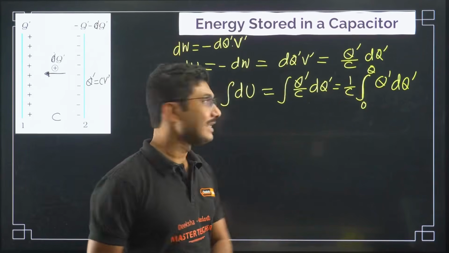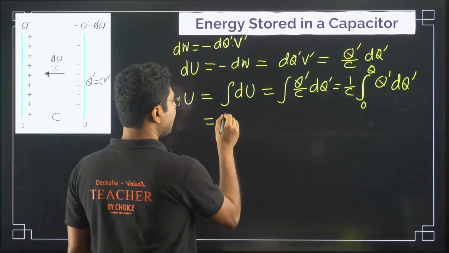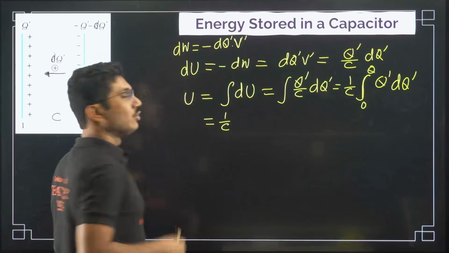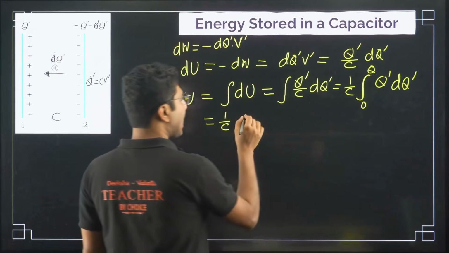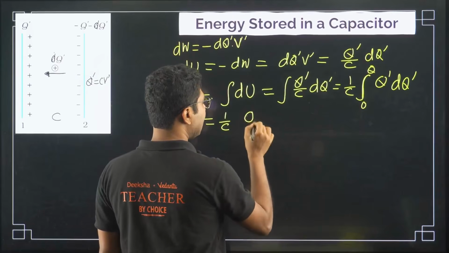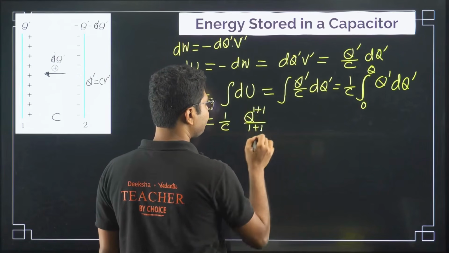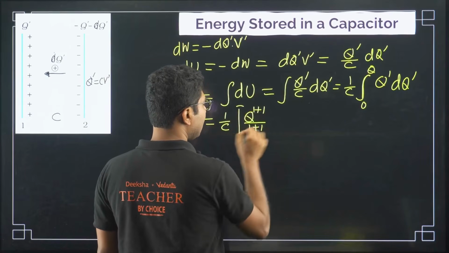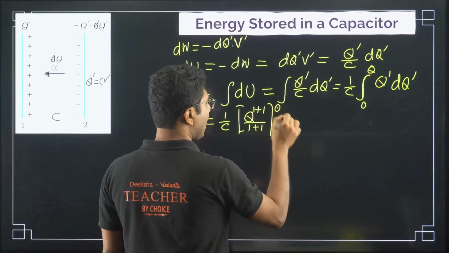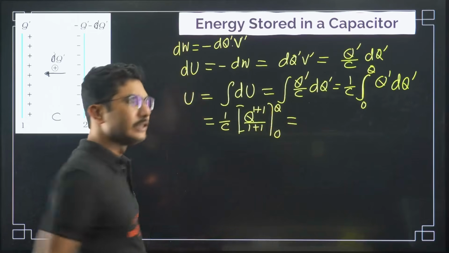In case of x dx, those who know integration can write it in one line. Those who don't know integration yet, I am telling you the value is basically q to the power 1 plus 1 divided by 1 plus 1. Okay, 0 to q, and if you put the value for 0, it will be 0.